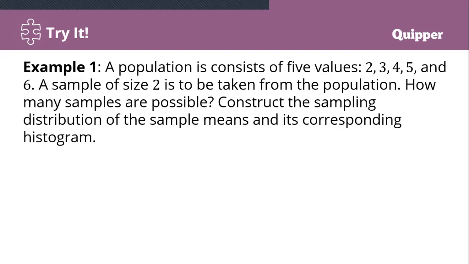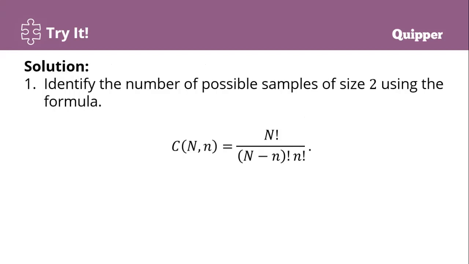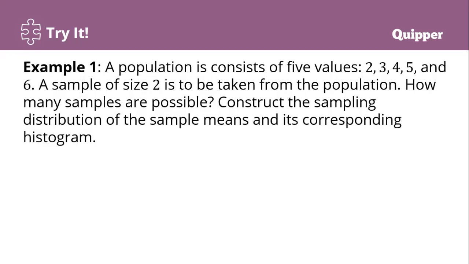So first, how many samples are possible, and then we will construct a sampling distribution of the sample mean and its corresponding histogram. First, we find the number of samples. The formula is n factorial over n minus r factorial times r factorial. The total population is 5, consisting of 5 values.